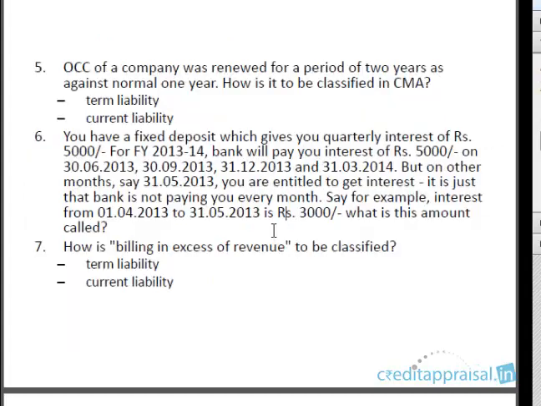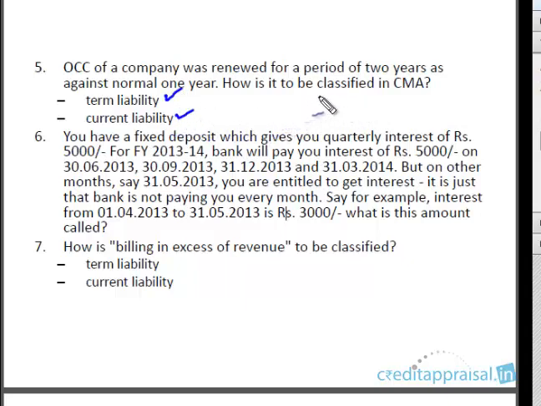So the next question is, the OCC of a company was renewed for a period of 2 years as against the normal 1 year. Usually we renew working capital limits for 1 year. This company was renewed for 2 years. Maybe it was a PSU unit or some other big company. The bank was comfortably renewing the limits for 2 years, as against 1 year. So how is this OCC going to be classified in the CMA data, as a term liability or current liability?